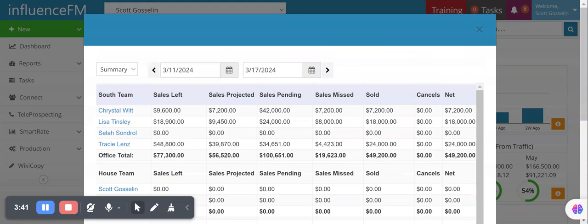Do I have a 10% chance, a 40% chance, a 99% chance? Obviously, the higher they feel the probability of close is, the higher the dollar is going to show in the sales projected. So if we go back to Crystal with her sales left of 9,600 and sales projected of 7,200, that tells us that Crystal has a confidence level on that particular sales left of 80%.